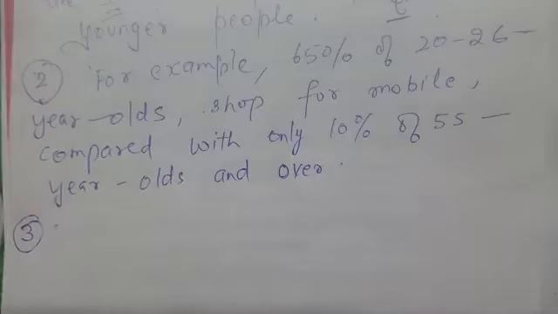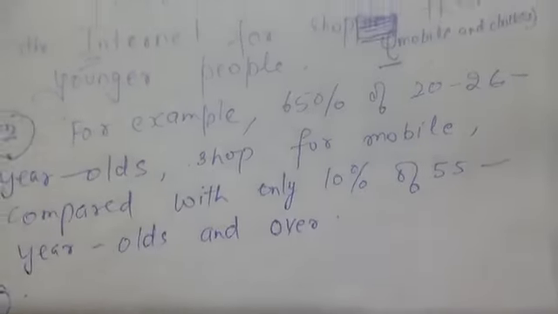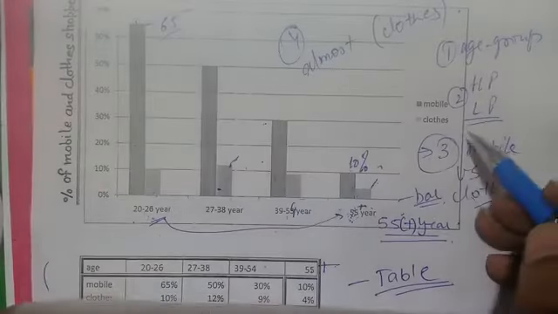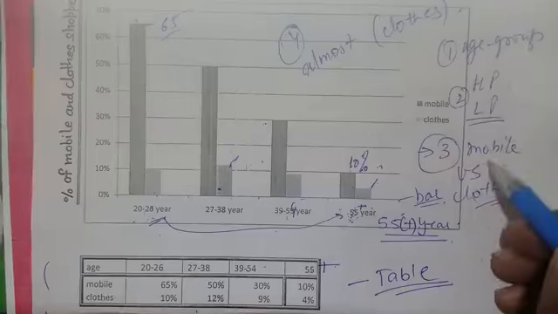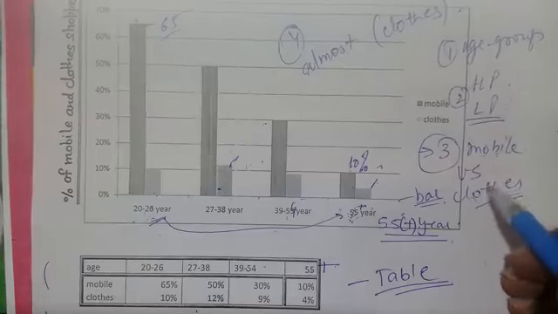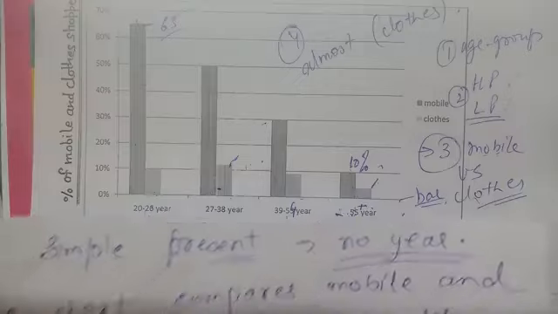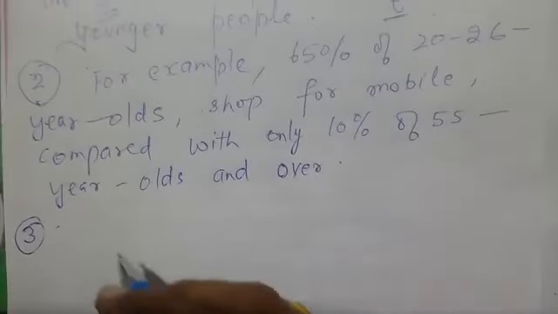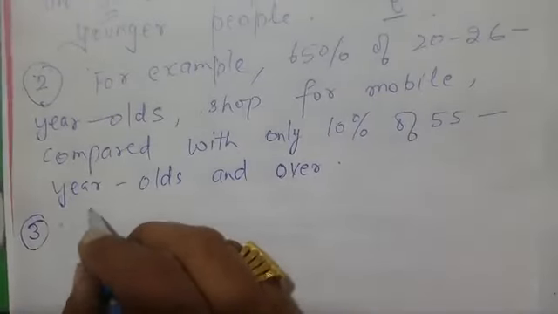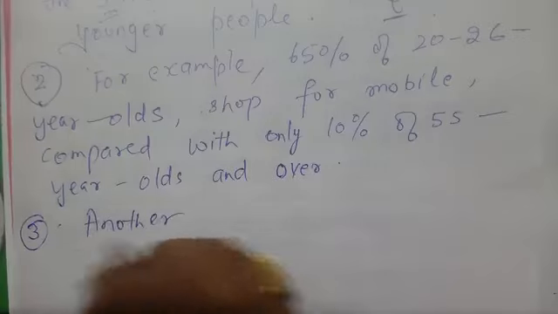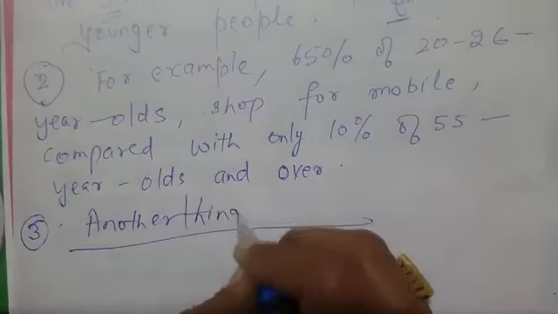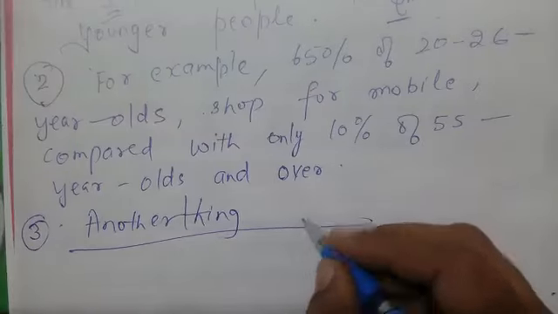Now what I'll do, I'll compare mobile versus clothes. So let's write a sentence here. Another thing to be noted here, this is separate please.